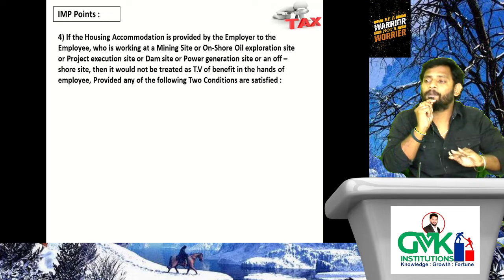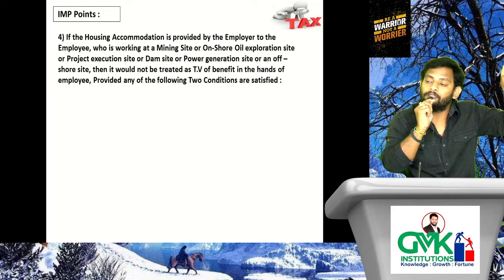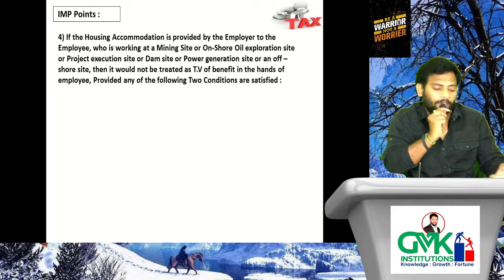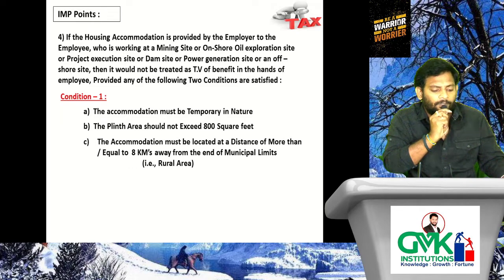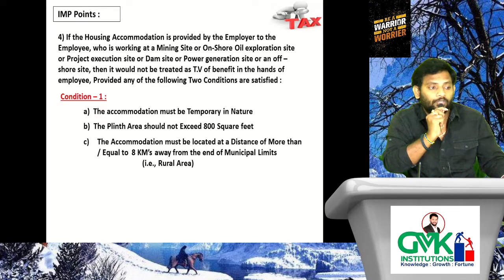If these three subconditions are satisfied, you can say that the first condition is satisfied, then there will be no TVF benefit in respect of accommodation provided at such sites. Understood? So let's verify. Condition 1. Subcondition 1, the accommodation must be of temporary nature, good. The plinth area should not exceed 800 square feet, good. The accommodation must be located at a distance of more than or equal to 8 kilometers away from the end of the municipal limit. Simply say rural area. Come again, rural area.